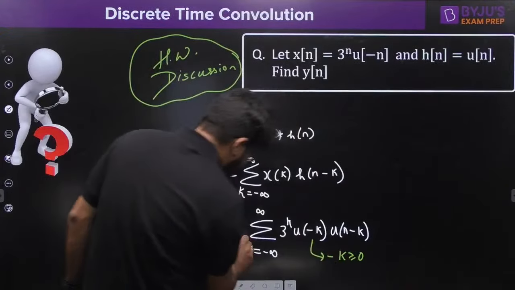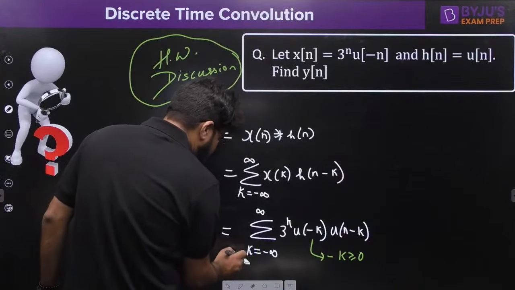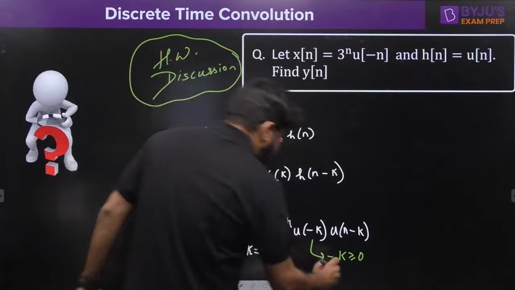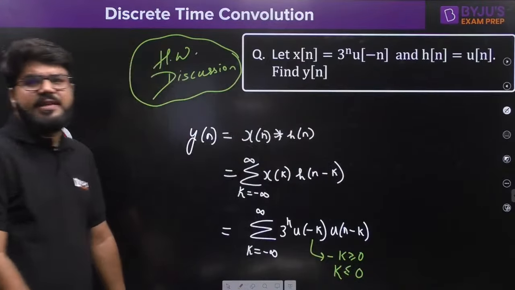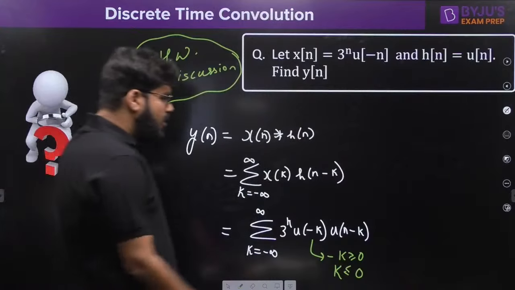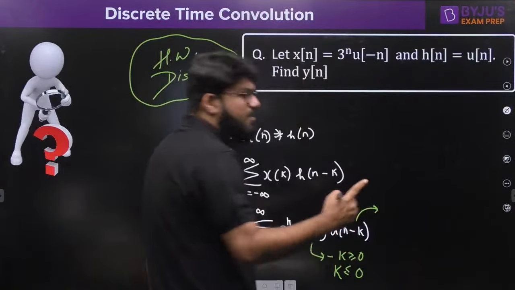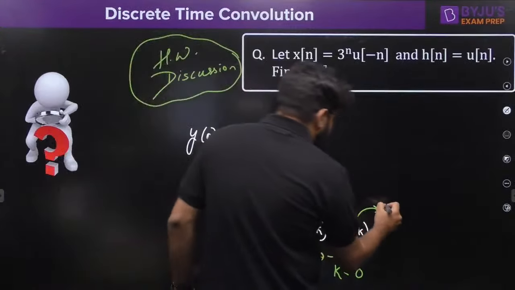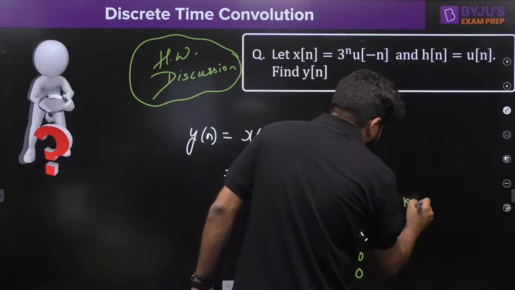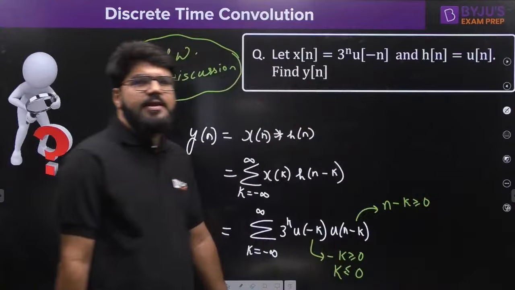We want the limits with respect to k, na? So what should be the k? If minus k is positive, of course k is negative. So k is less than or equal to 0. What about this one, n minus k? U of n minus k will be equal to 1 when n minus k is greater than or equal to 0.